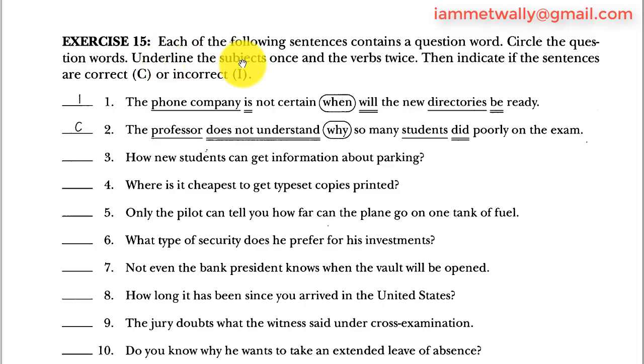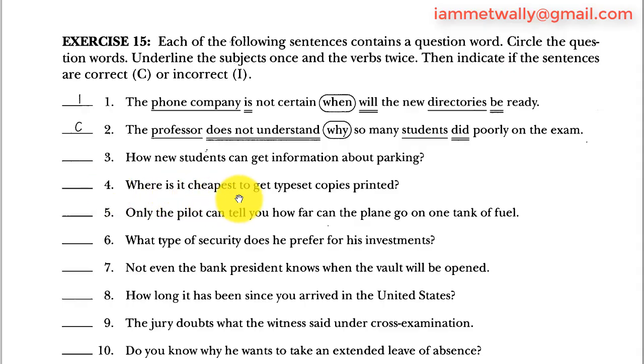Exercise 15. Each of the following sentences contains a question word. Circle the question word, underline the subjects once and the verbs twice, then indicate if the sentences are correct (C) or incorrect (I). 3. How new students can get information about parking? As you can see, there's a question word. This is a question, so how is the question word and new students is the subject. Can get is the verb, but can is an auxiliary verb, a helping verb, so it should be put after how. So the sentence is incorrect. It should have been how can new students get information.